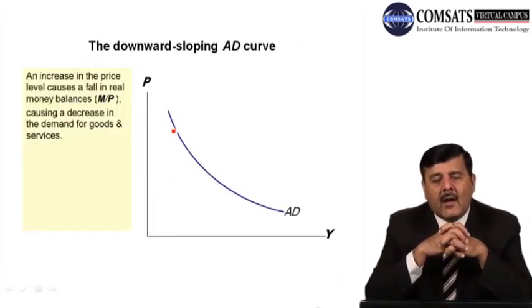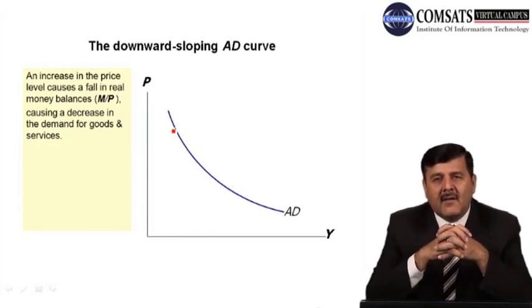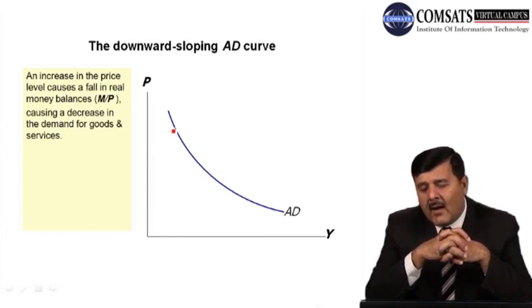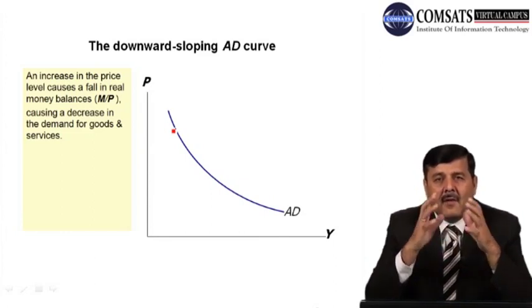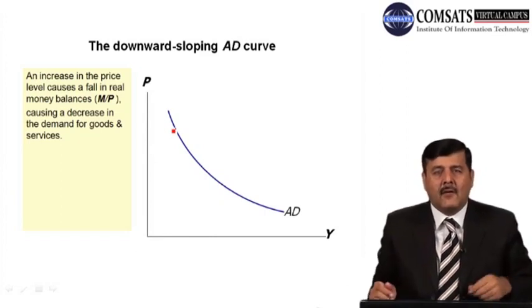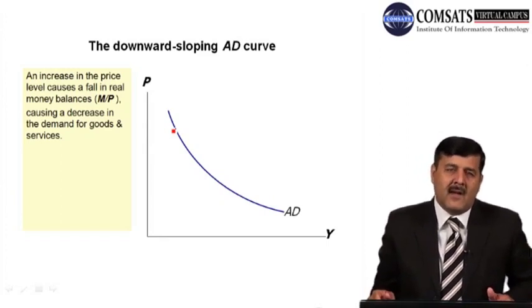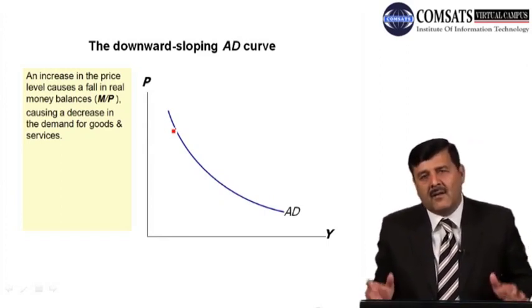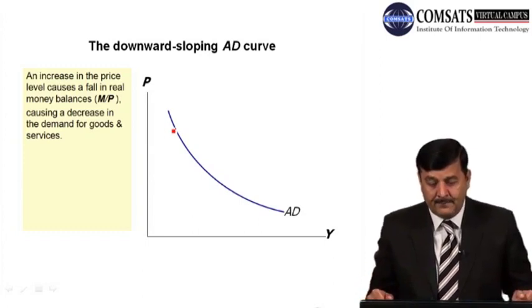By this principle, if you can see on this slide, we have a downward sloping demand curve. On the y-axis we are measuring the price level in the country, and on the x-axis we are measuring the output level in the economy. As we said, if we hold M and V constant, then P and Y are negatively related. Because of that principle, we have a downward sloping aggregate demand curve.